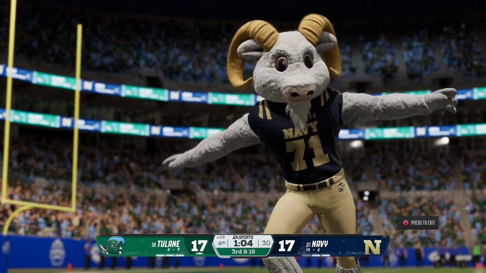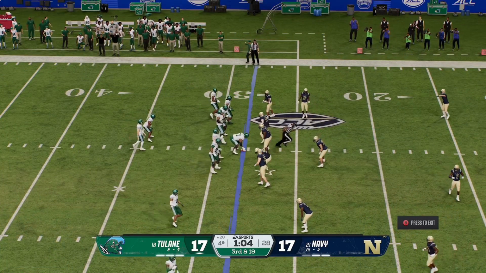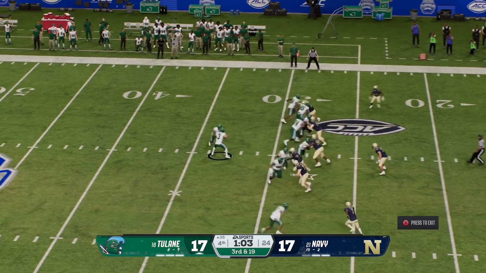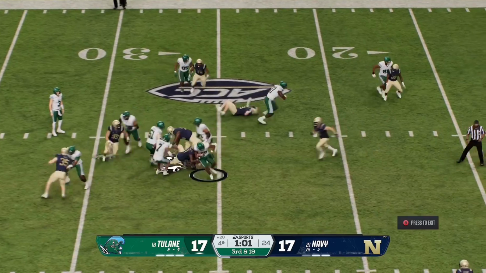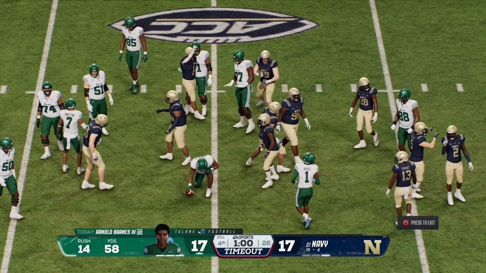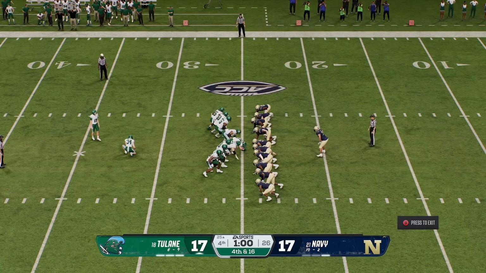I don't know what's going on in this game. I don't know what they're doing late in this game. They've been doing solid holding this Navy defense, which they are ranked, I just realized. As they're going to run it out, they're probably just going to settle for a field goal. They'll look to be a 1 or maybe even a 2-yard gain. I'm pretty sure it was a 1-yard gain, but yeah, they're going to go for the kick.